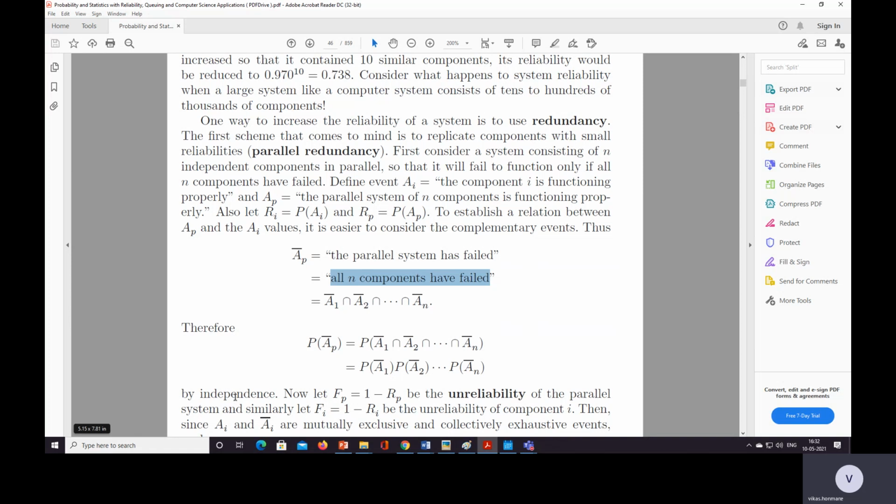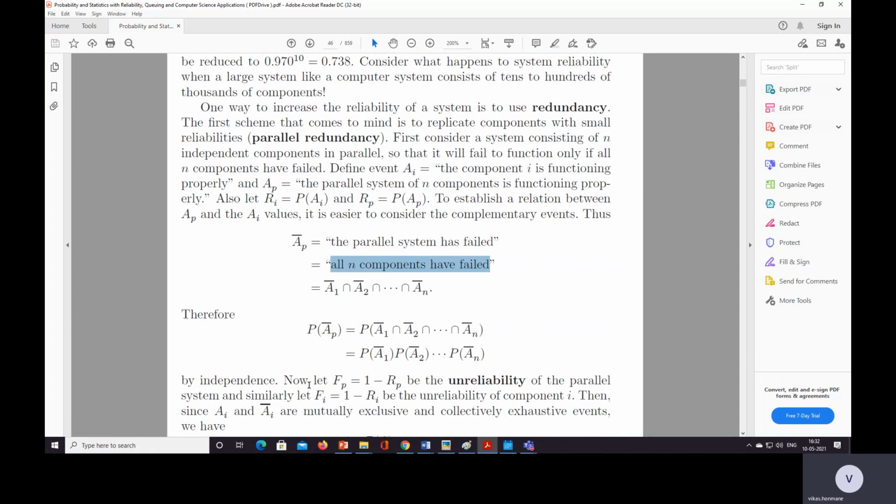Okay, now by independence, let Fp is equal to 1 minus Rp, that is the unreliability. Reliability is Rp, but we consider Fp as the failure, which is 1 minus Rp of the parallel system, and similarly Fi is equal to 1 minus Ri, the unreliability of component i.